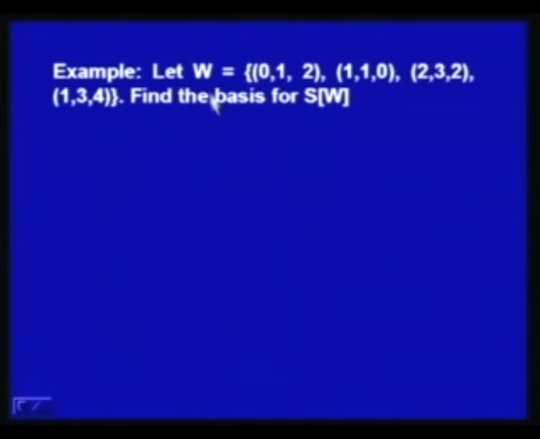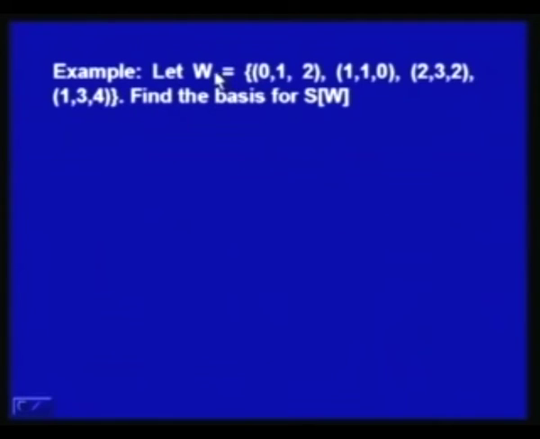In the next example, I will consider these vectors: W is equal to {(0, 1, 2), (1, 1, 0), (2, 3, 2), (1, 3, 4)}. Find the basis for span of W. Now, in this example, I have 4 vectors in this set W, and I have to find the basis for span of W.